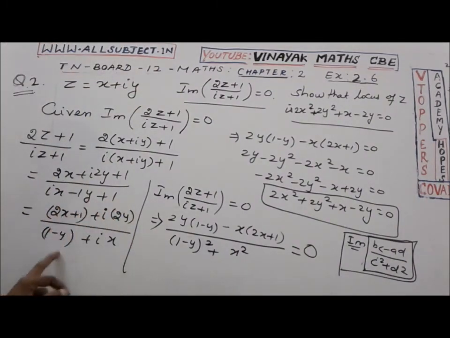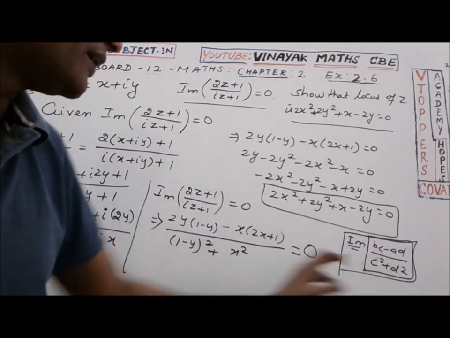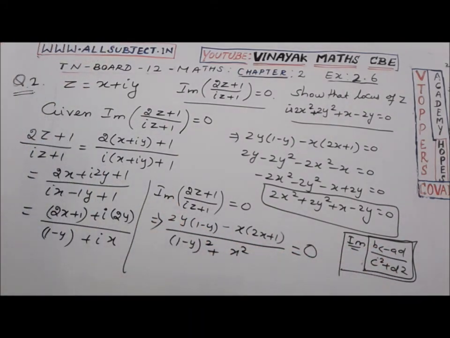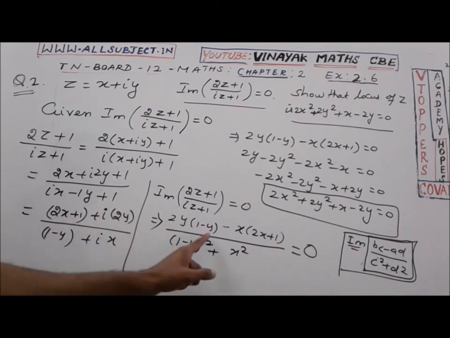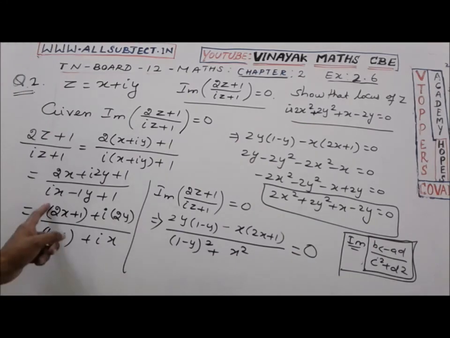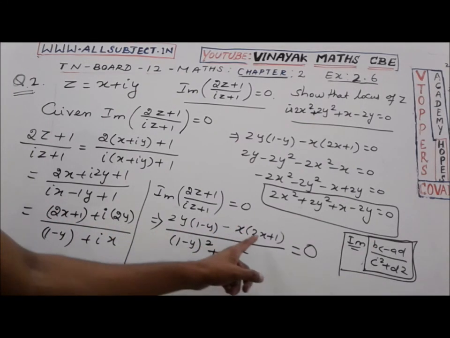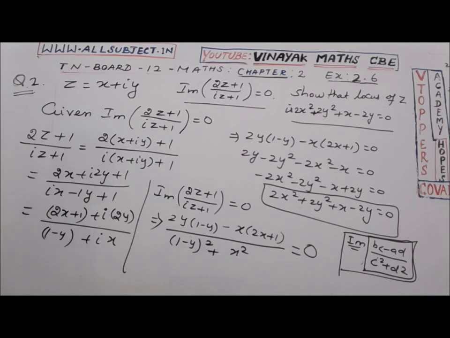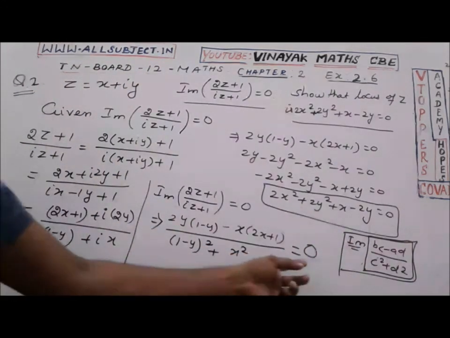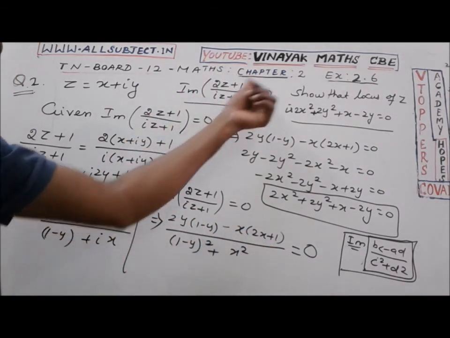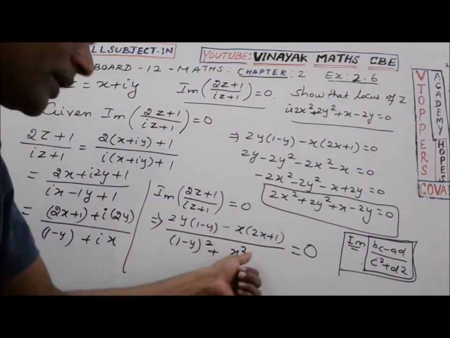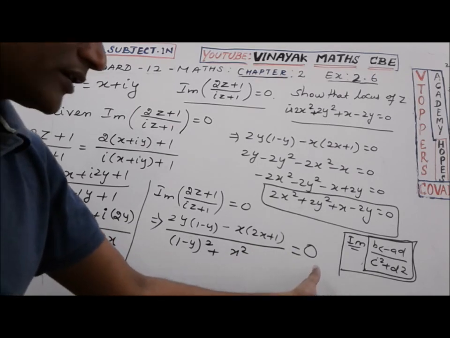Here write a, b, c, d in proper form, and then taking the values of a, b, c, d and substituting in it, you can directly get the imaginary part. That is b into c, 2y into (1 minus y), minus ad, where a and d are here, x into (2x plus 1). In between we have minus, divided by c square plus d square. Then we have 0 here, given that the imaginary part equals 0, so we take the imaginary part and equate it to 0.